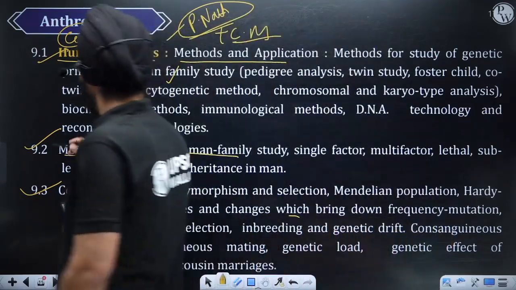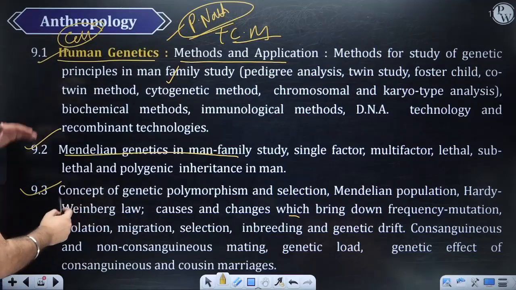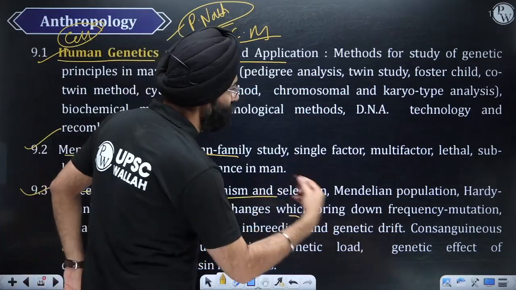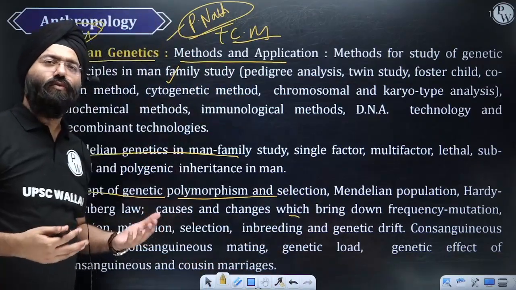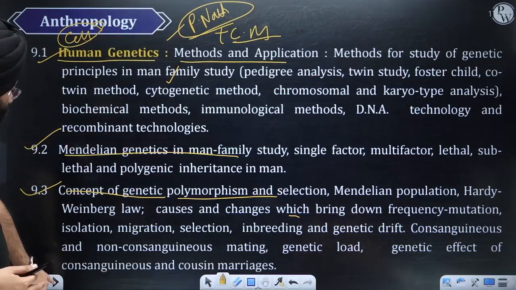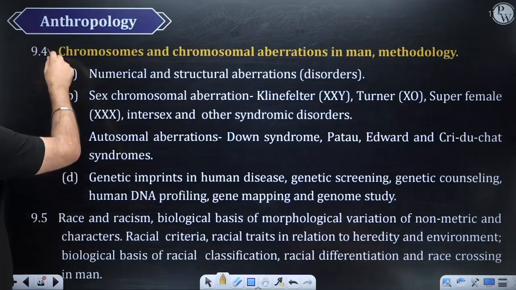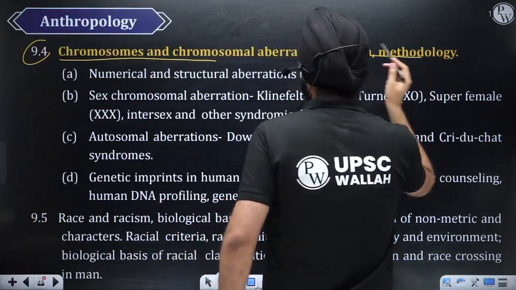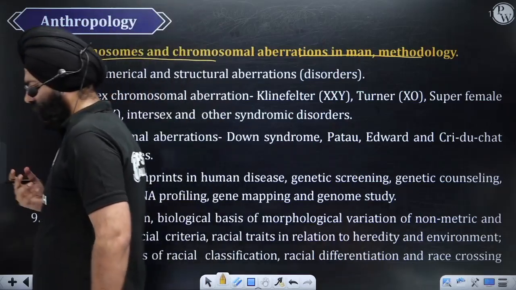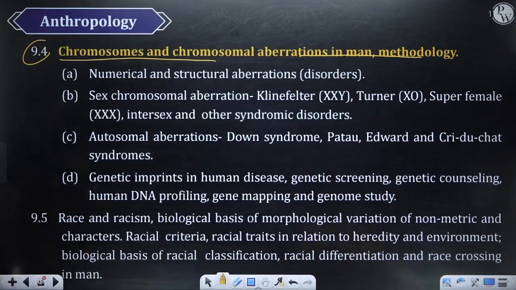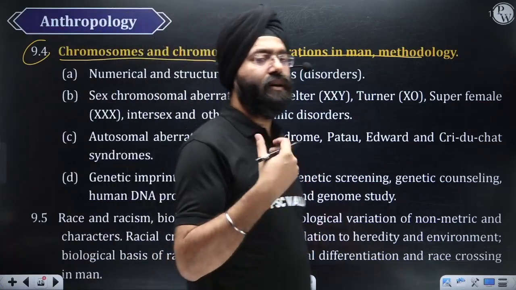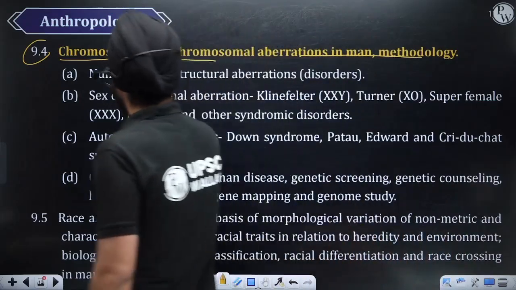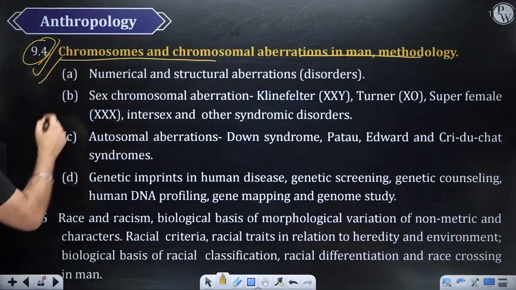So 9.1, 9.2, 9.3 are basically the methods of genetics, what the issues are, and what the various laws associated with them and dimensions are. So we're going to study them in detail in the chapters of 9.1, 2, 3, and then 4 also, where we're going to study various issues with chromosomes. Diseases is not a correct term, but what are the various aberrations that arise due to chromosomal aberrations, either due to number or the chromosomes might be missing, and that is going to be covered in 9.4, right?